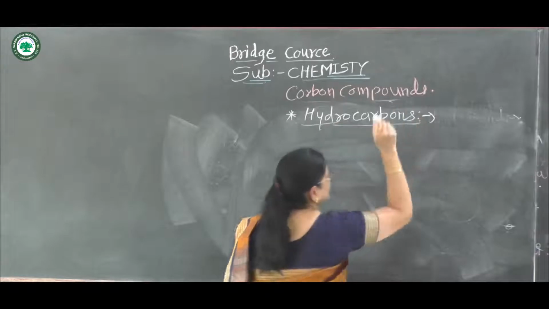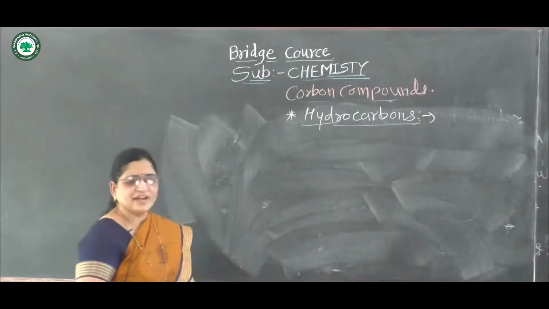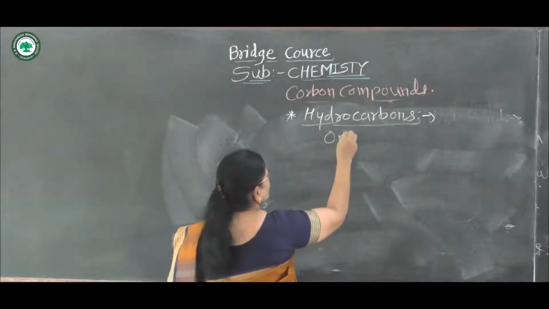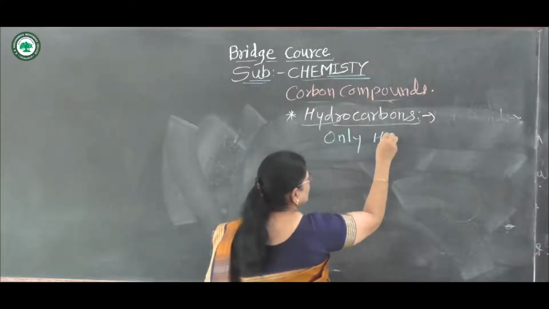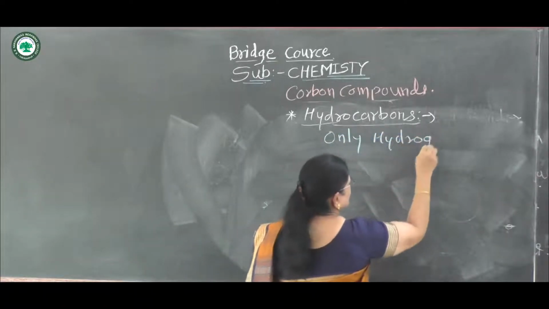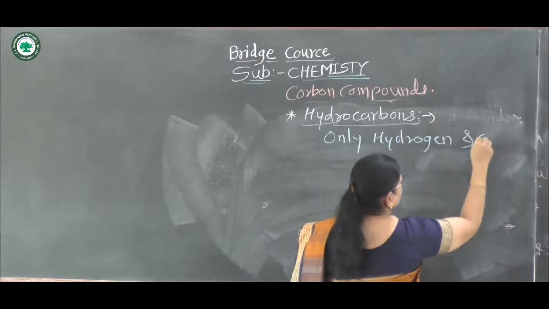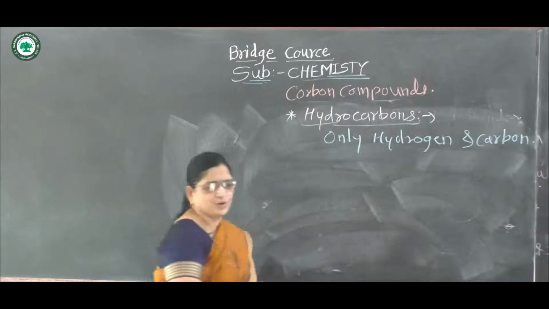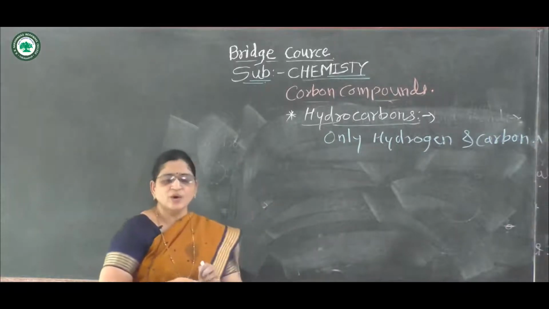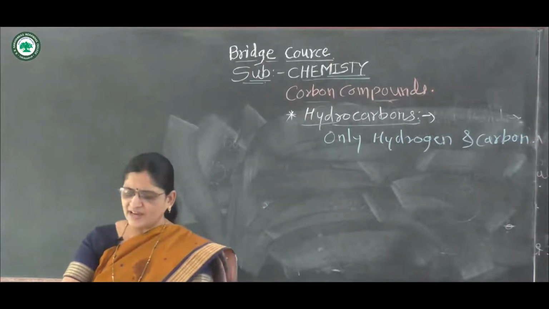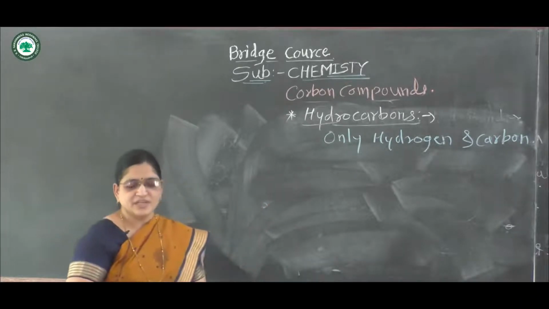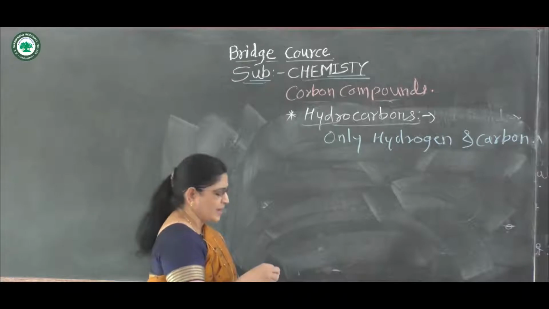Hydrocarbons. In organic compounds, compounds containing only hydrogen and carbon are called hydrocarbons. Compounds containing only hydrogen and carbon are called hydrocarbons. Then there are two types of hydrocarbon.